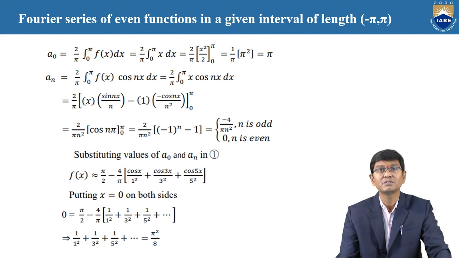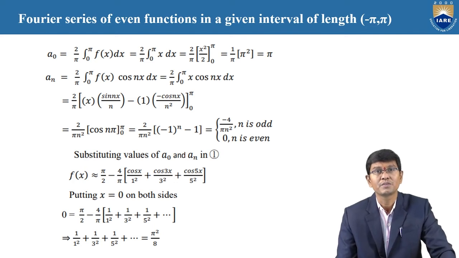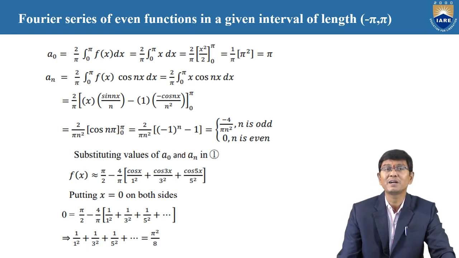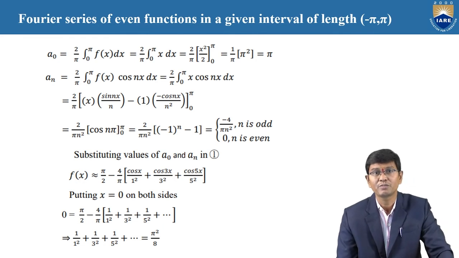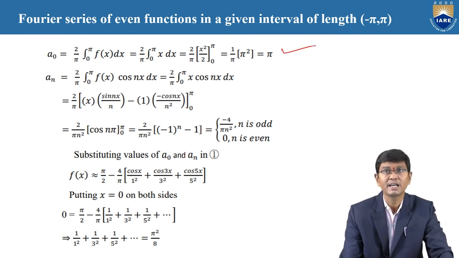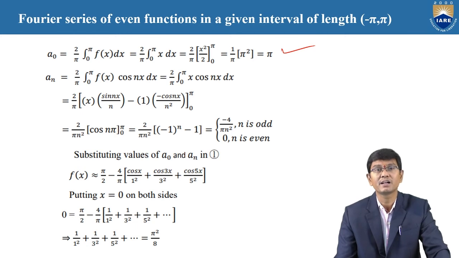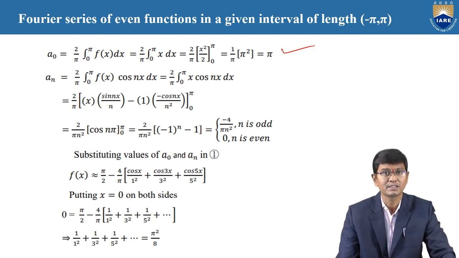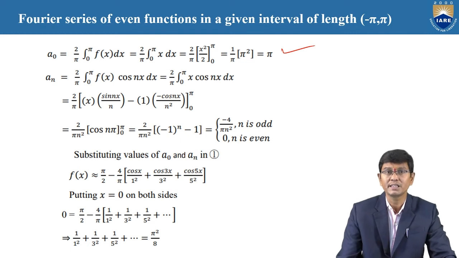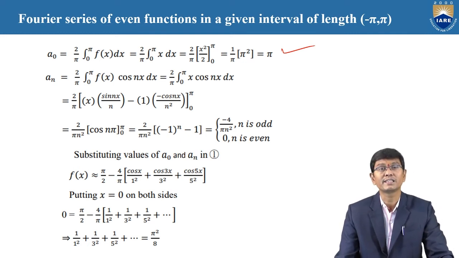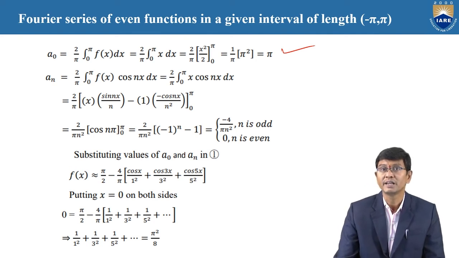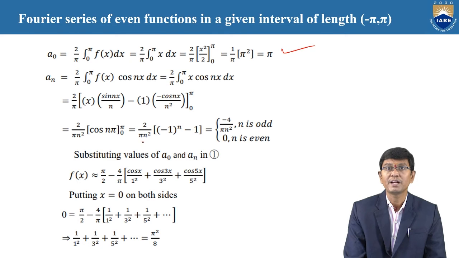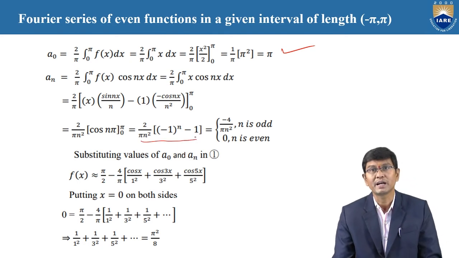Therefore, a naught is equal to 2 by pi integration 0 to pi f of x dx. After replacement, between 0 to pi the function is x only. Therefore, after replacing the limits, a naught is equal to pi only. And similarly a n is equal to 2 by pi integration 0 to pi f of x into cos nx dx. Here also f of x is equal to x only between 0 to pi, and by using integration by parts, here also it is 2 by pi into n square of minus 1 whole to the n minus 1.